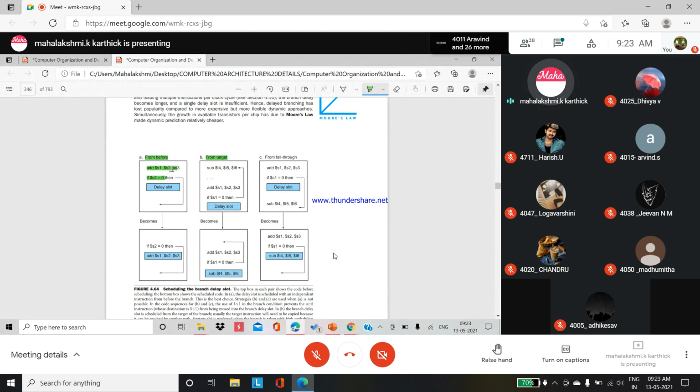Because in parallel, the add instruction will be executed first, then again the branch instruction. Next, the branch instruction is not completing the job because until then we are not able to analyze its target address. So which is the completed instruction now? The add instruction. Similarly here, the sub instruction. So these are all parallel instructions running.